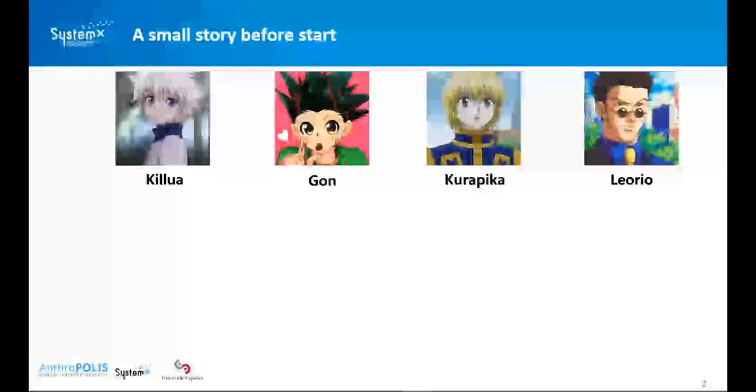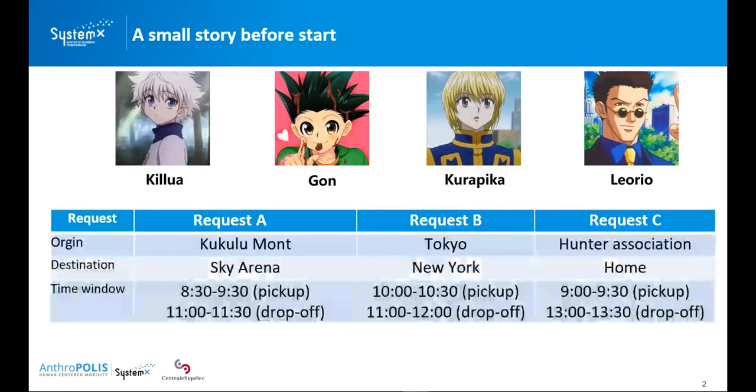Before that, I will tell you a small story to explain what the dial-a-ride problem is. This story is based on 4 of my favorite characters in Hunter x Hunter: Killua, Gon, Kurapika, and Leorio. They have passed 3 transportation requests via the platform of the Hunter Association, shown in the table.